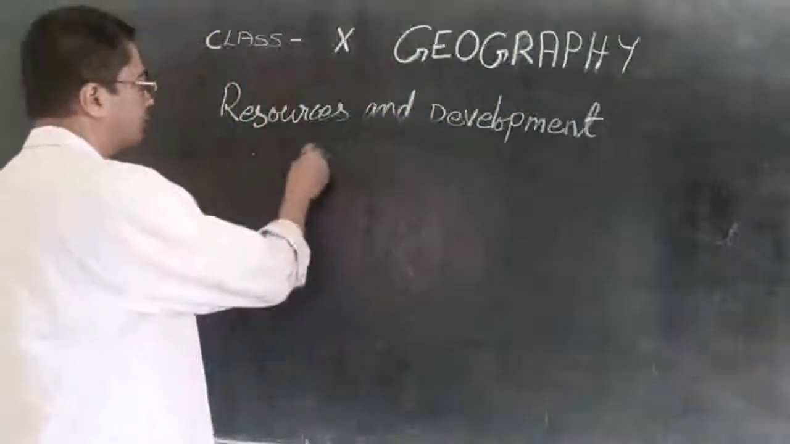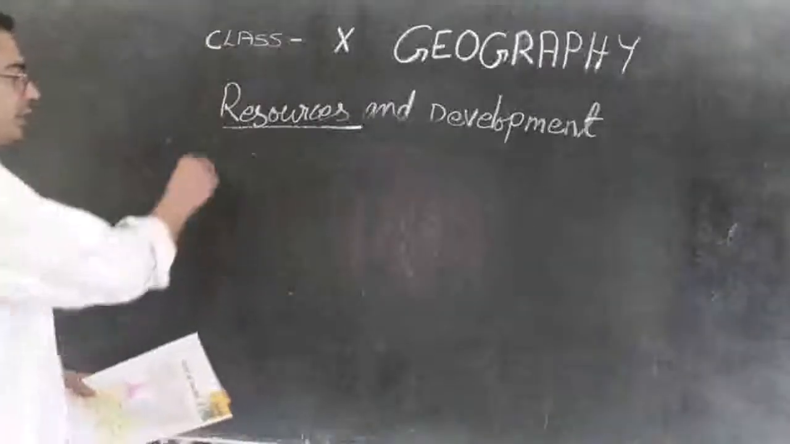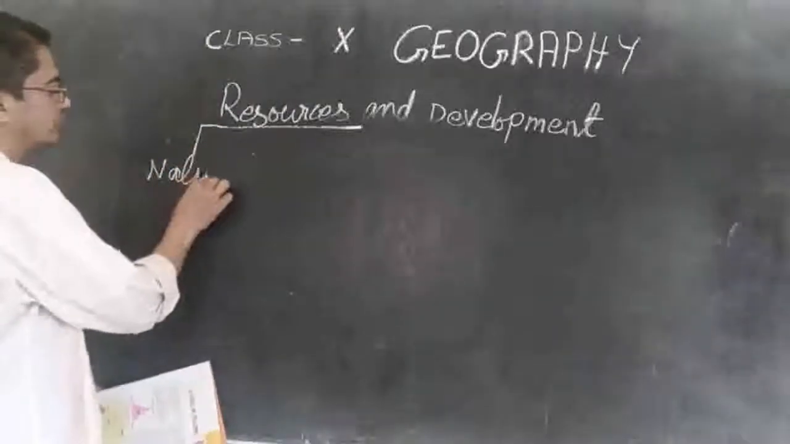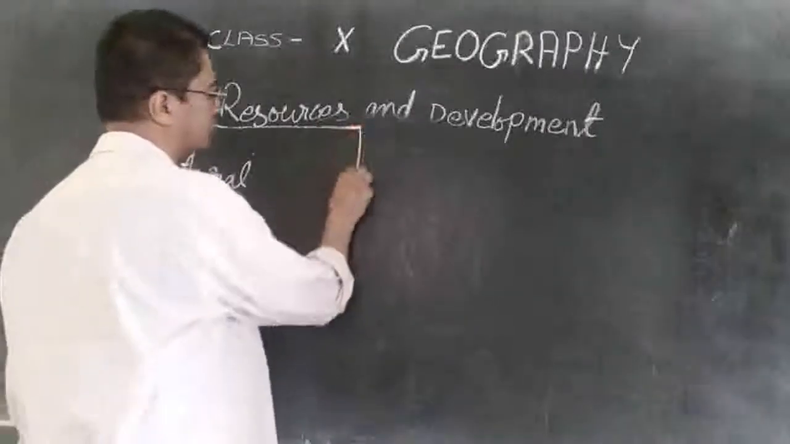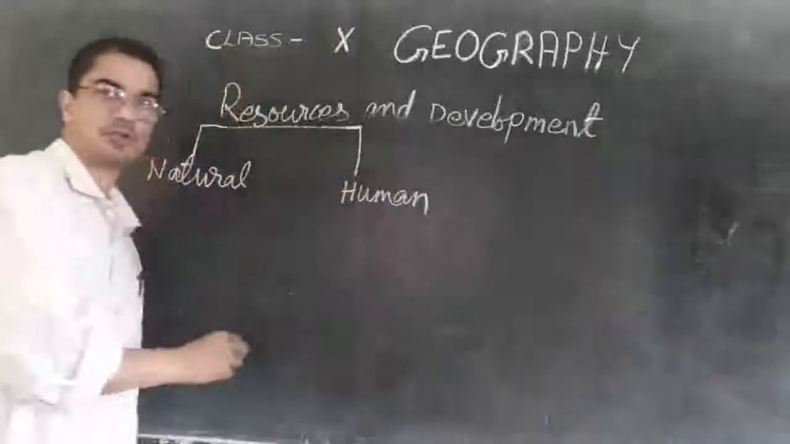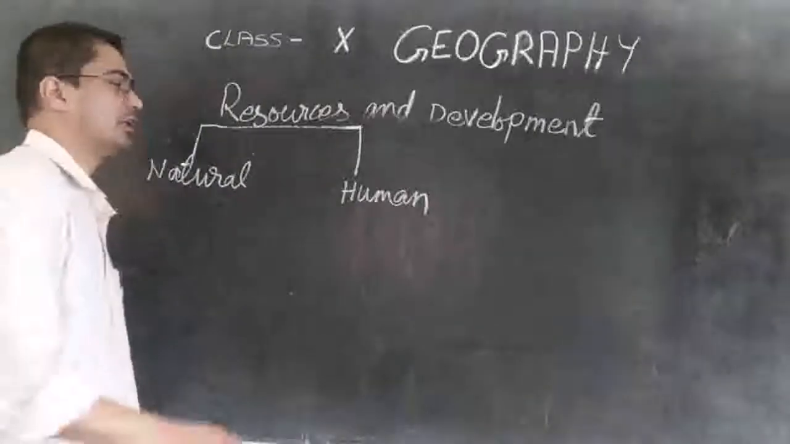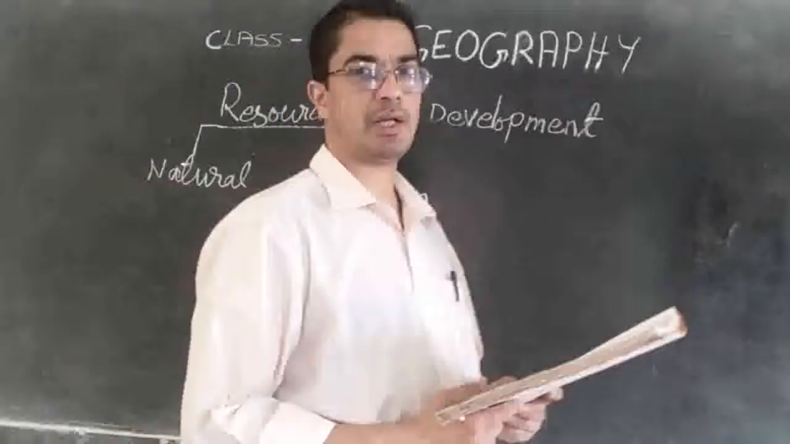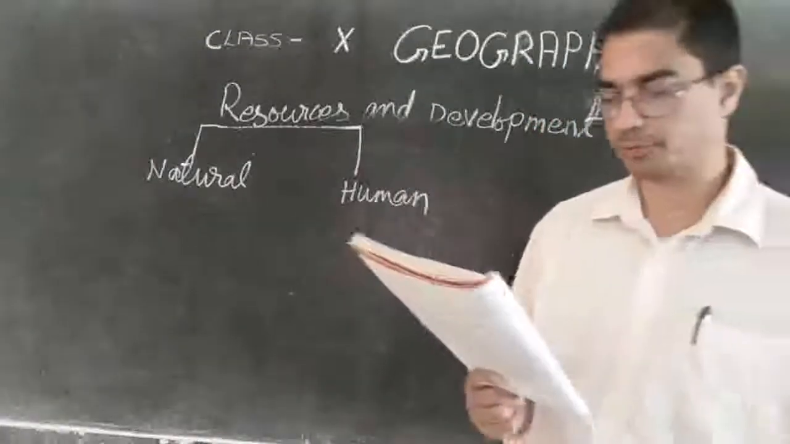So resources are there. Then that can be divided into two: natural, then human made. So some resources are natural, coming out from the nature, then other ones are made by human beings. So human made resources and natural resources, these are the two types of resources that are available.